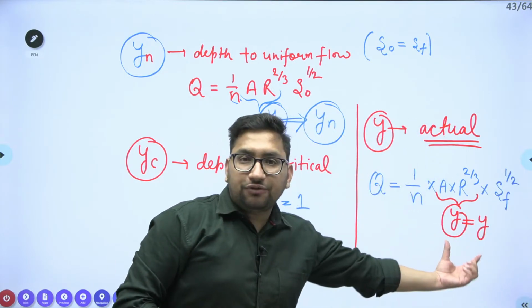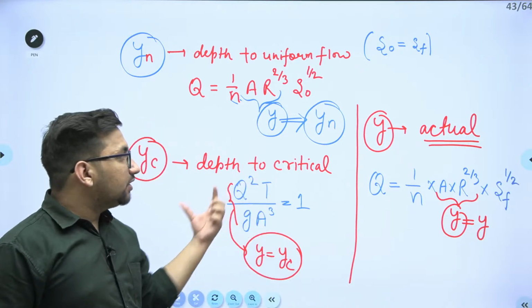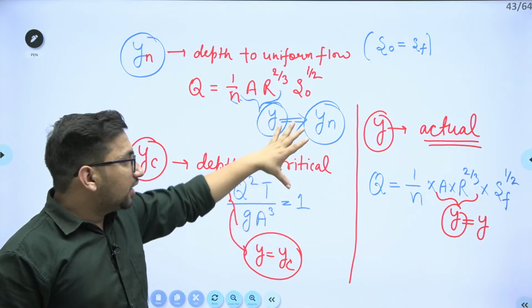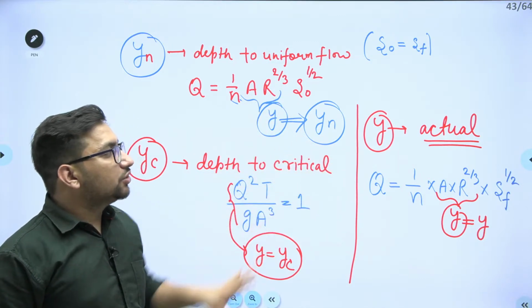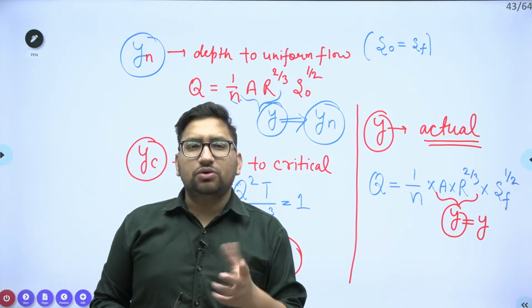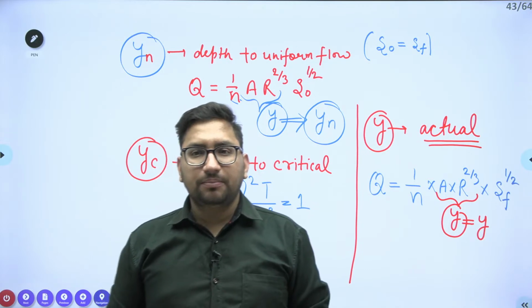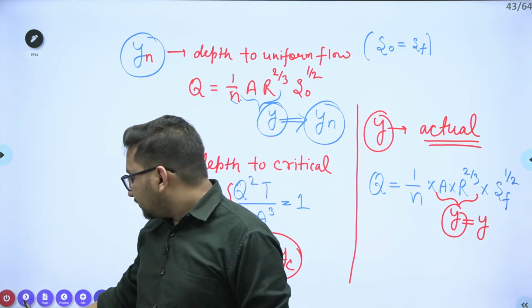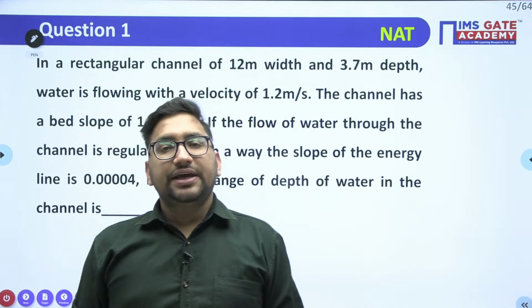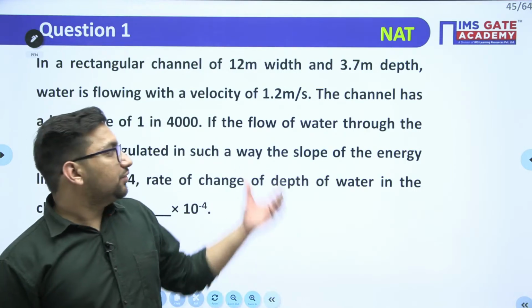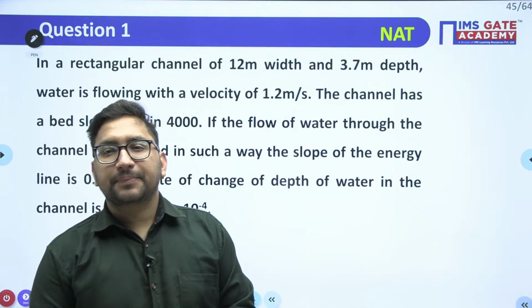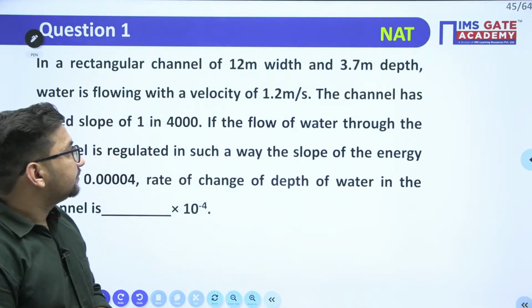So you can calculate Y from here, you can calculate YC from this particular relation, and you can calculate the Y normal from this, right? Based on the combination of these three depths, you can decide which type of profile can form. This is the particular type of question which is generally asked in your exam. Now try to see the question. If there is any doubt, you can ask. Otherwise, just go through this question, read it and try to answer.